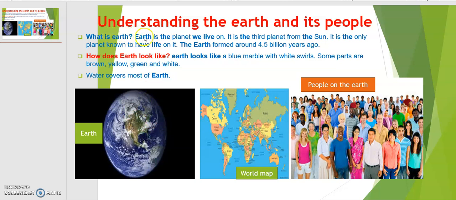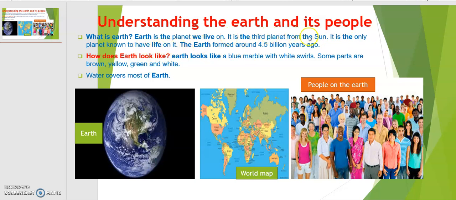Earth is the planet we live on. It is one of the 8 planets, and it is the third planet from the sun. And it is the only planet known to have life on it.